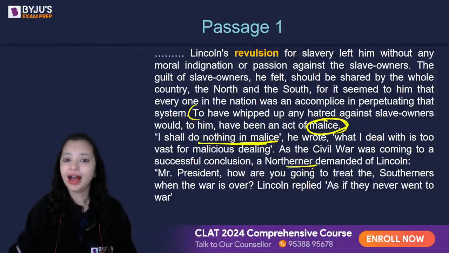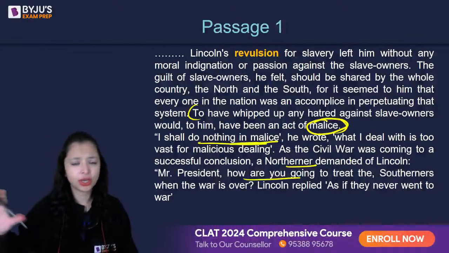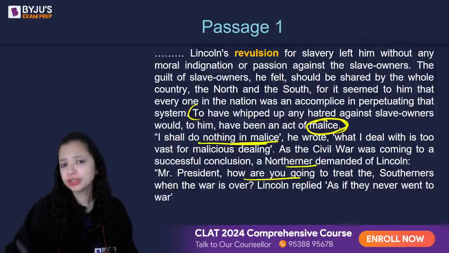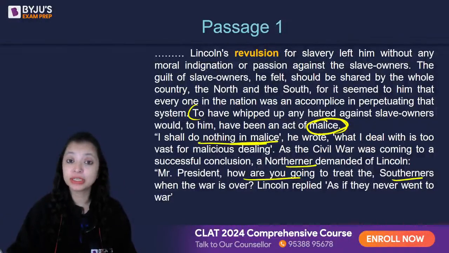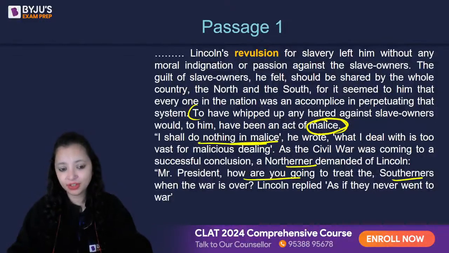Then another asked Lincoln, President, now that this war is over, the civil war is over, how will you treat the Southerners who were slave owners? Lincoln said, I'm going to be treating them in a way that the war never happened. Southerners are equal to me like the Northerners. I have no hatred for them in my mind. Did you understand Lincoln's perspective here?